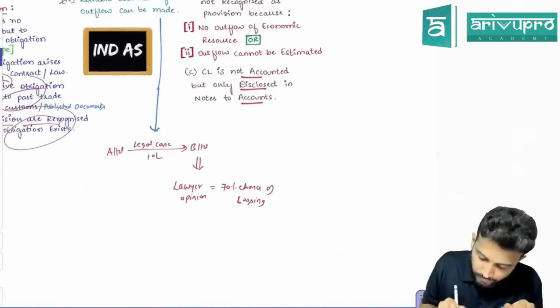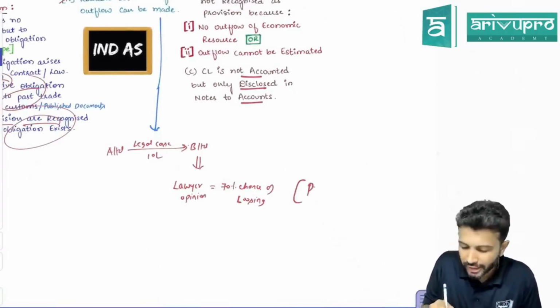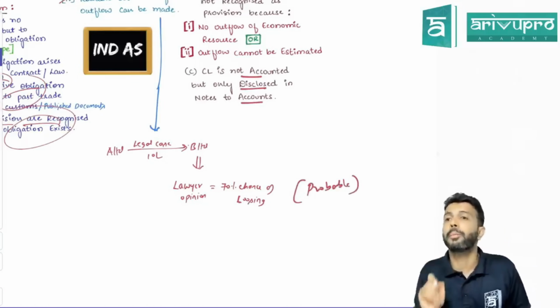Here, what is the lawyer telling? 70% chance of the outflow. It is more than 50%. That means what sort of obligation it is? It is a probable obligation.